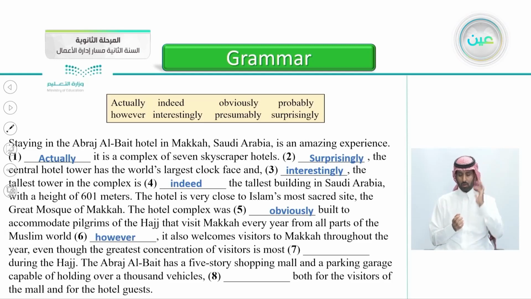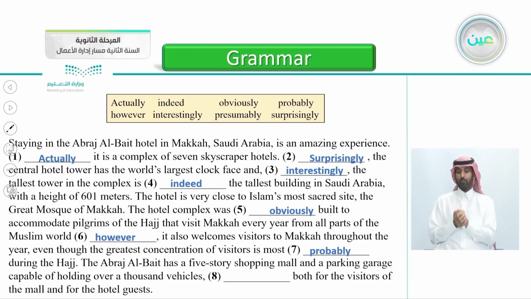however, it also welcomes visitors to Mecca throughout the year, even though the greatest concentration of visitors is most during the Hajj. Yes, is most probably during the Hajj. The Abraj al-Bayt has a 5-story shopping mall and a parking garage capable of holding over 1,000 vehicles.